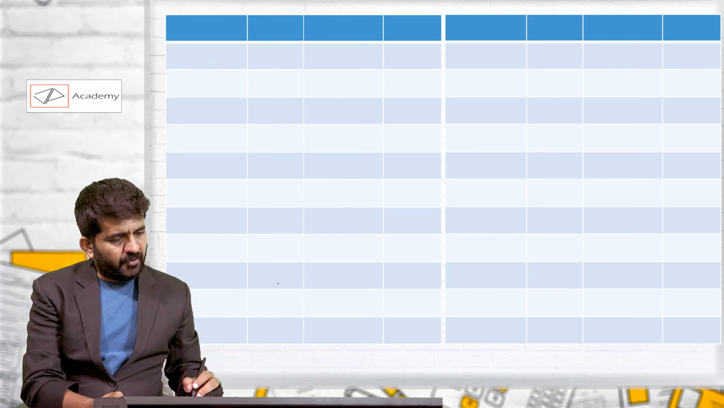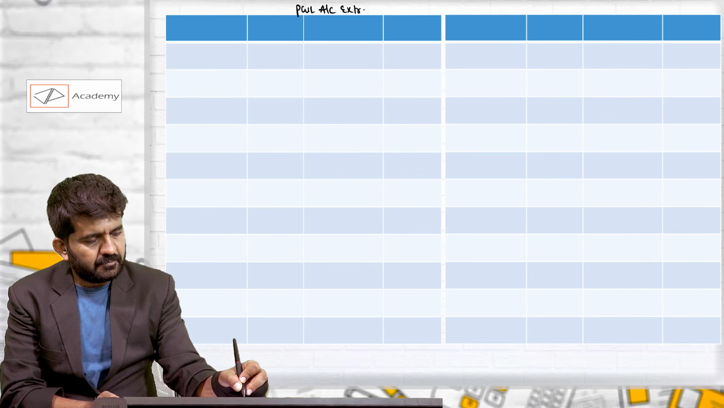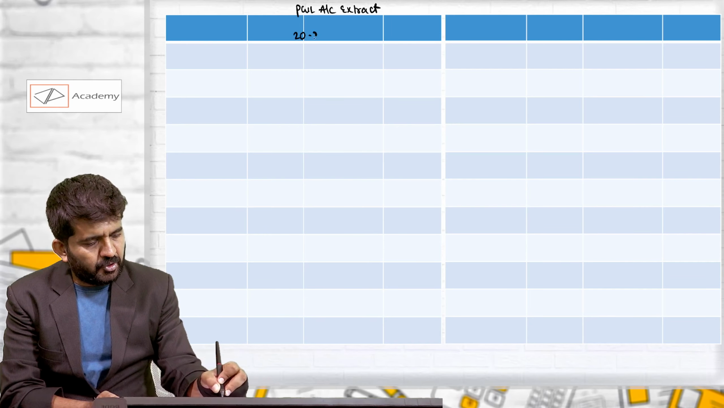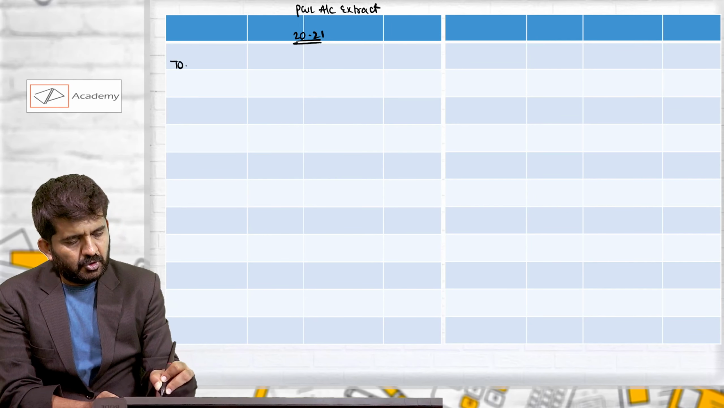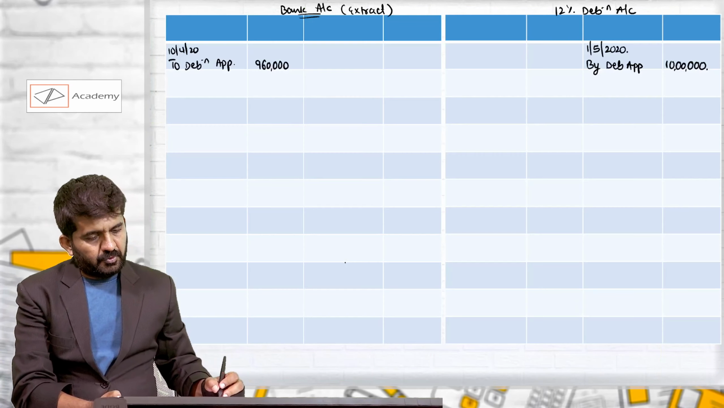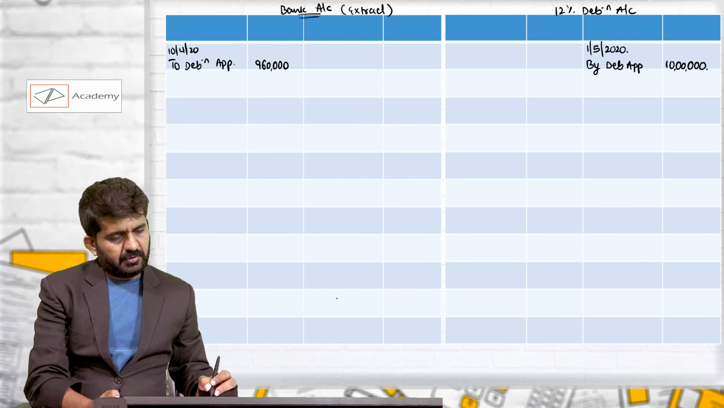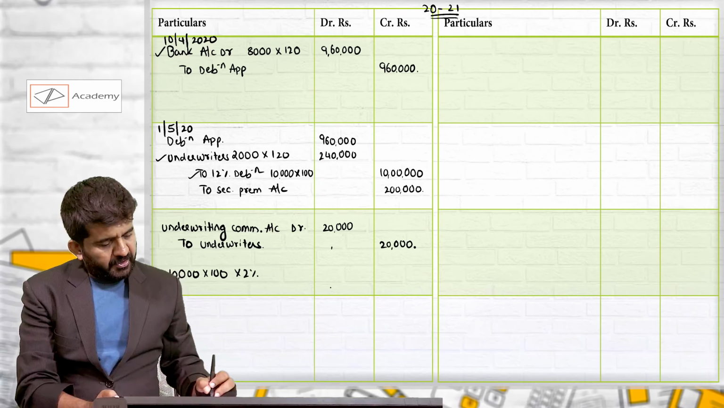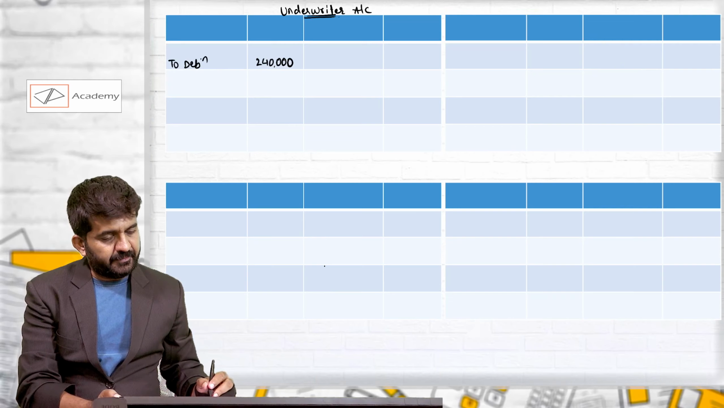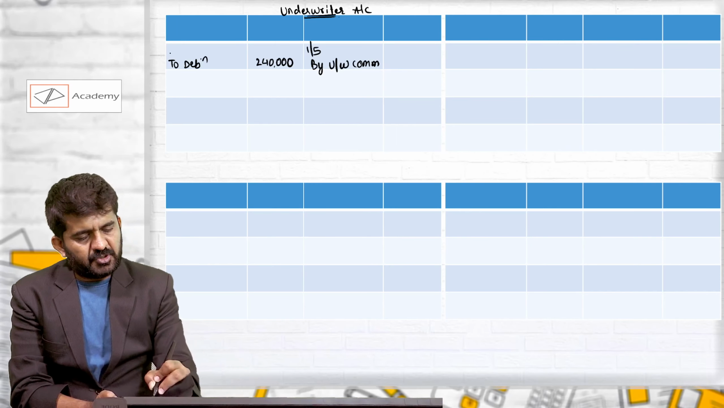Let me draw a profit and loss account extract. This is for 2021, to underwriting, which will be 20,000 rupees. To underwriters, 20,000 rupees credit. On the same date, which is 1 May 2020,